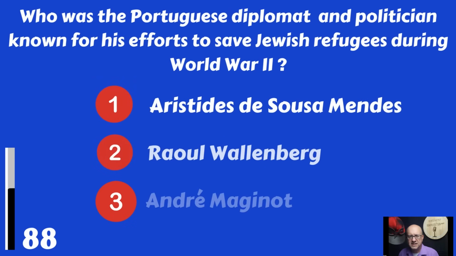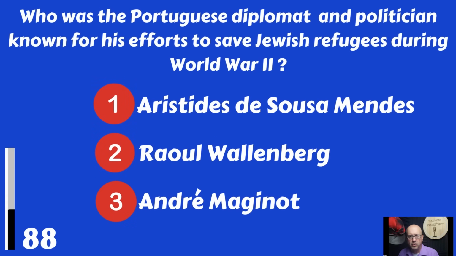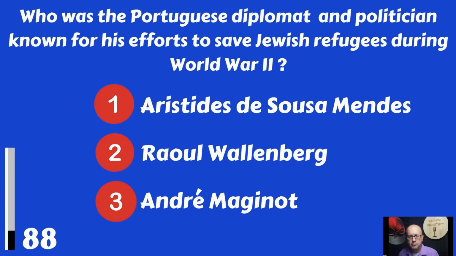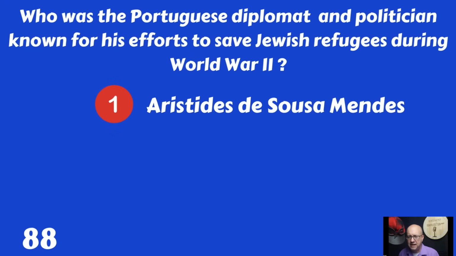Who was a Portuguese diplomat and politician known for his efforts to save Jewish refugees during World War II? Aristides de Sousa Mendes, Raoul Wallenberg, or André Maginot? That was Aristides de Sousa Mendes.